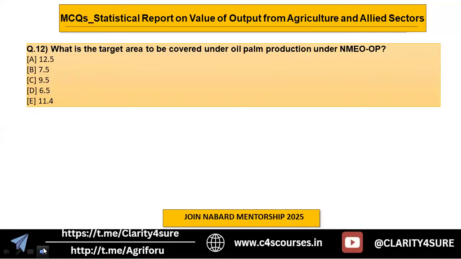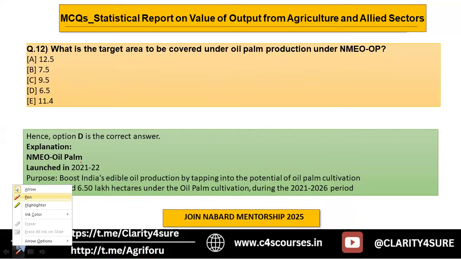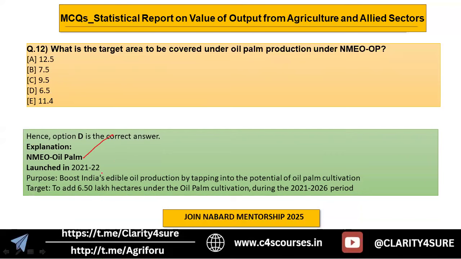Then question number 12, what is the target area to be covered under oil palm cultivation under National Mission on Edible Oil Palm? Okay, so how much area it aims to cover under this NMEO-OP? So answer to this question is option number D, that is 6.5. Now, when was this particular mission, National Mission on Edible Oils, oil palm launched? It was launched in 2021-22. The aim is to boost India's edible oil production by tapping into the potential of the oil palm cultivation. And under this particular mission, it aims to add 6.5 lakh hectares under oil palm cultivation during the period that is 2021 to 2026, right?